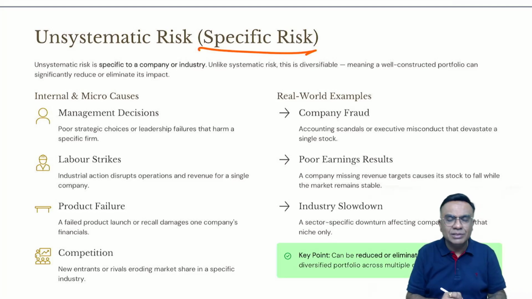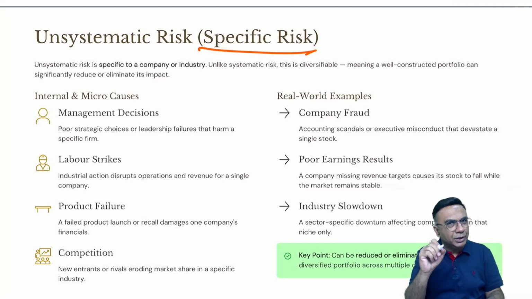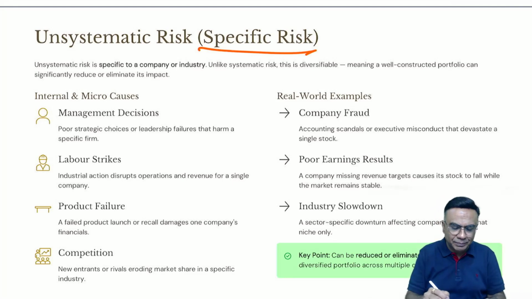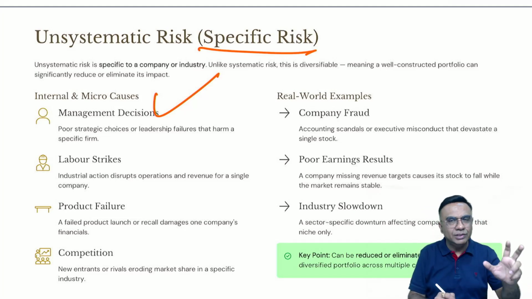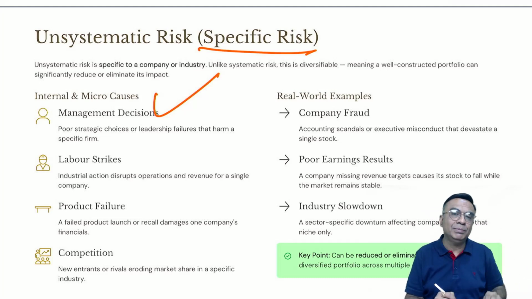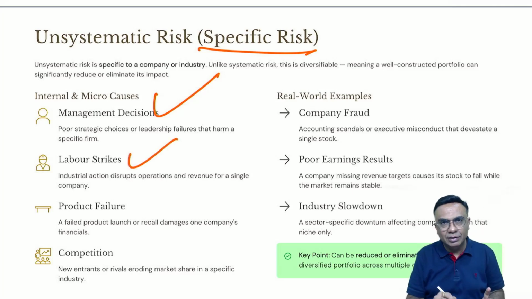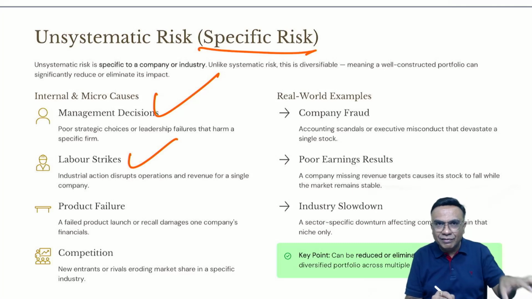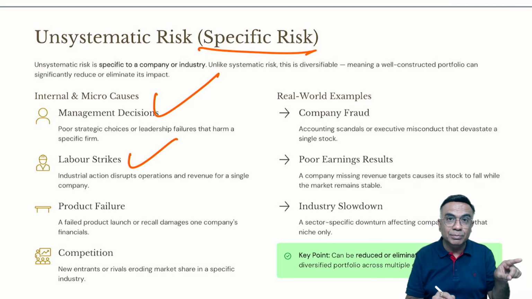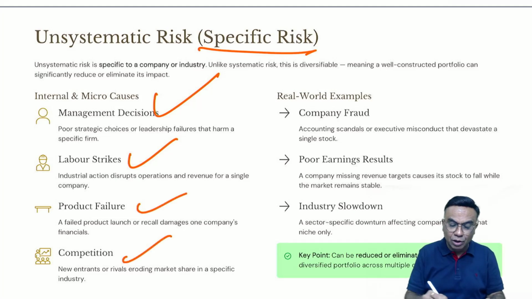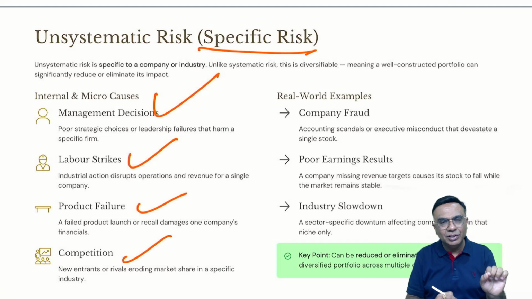So when I say unsystematic risk, it is related to that particular, specific company. Some examples: wrong management decision. If a particular company has taken a wrong decision, then only that company's share price will be affected, not all. Correct? Say for example, a labor strike. If you have a strike of laborers in your factory, production will be affected. So only that company's production will be affected, not all other companies. So that company's share price will be affected. Right? Product failure, competition, all these are factors which will affect only that company.